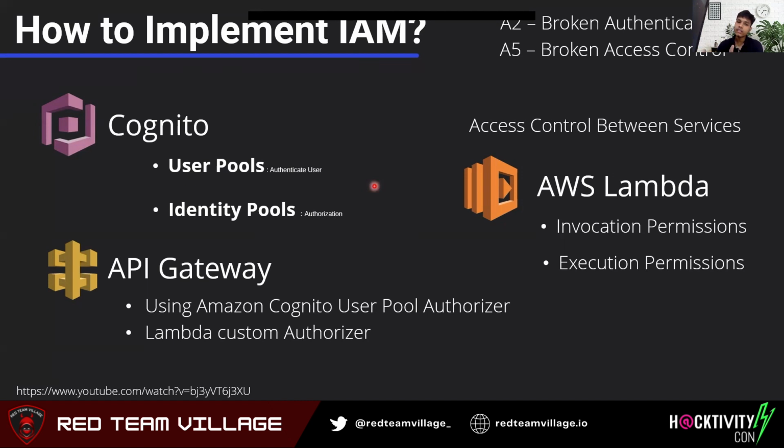API Gateway has a section called authorization, where it can be used to manage the authorization of the APIs. And then it has two options: you can use the Amazon Cognito user pool authorizer, or maybe a Lambda custom authorizer. In the case of Mythical MyFeeds, our application uses the Amazon Cognito user pool authorizer.